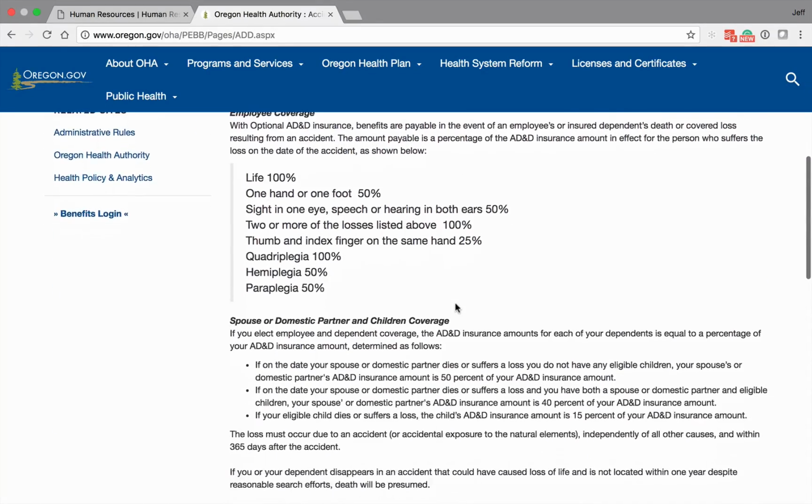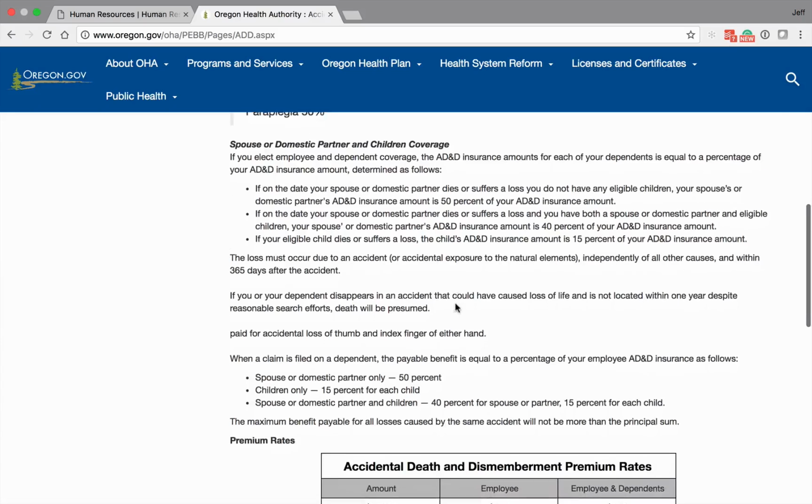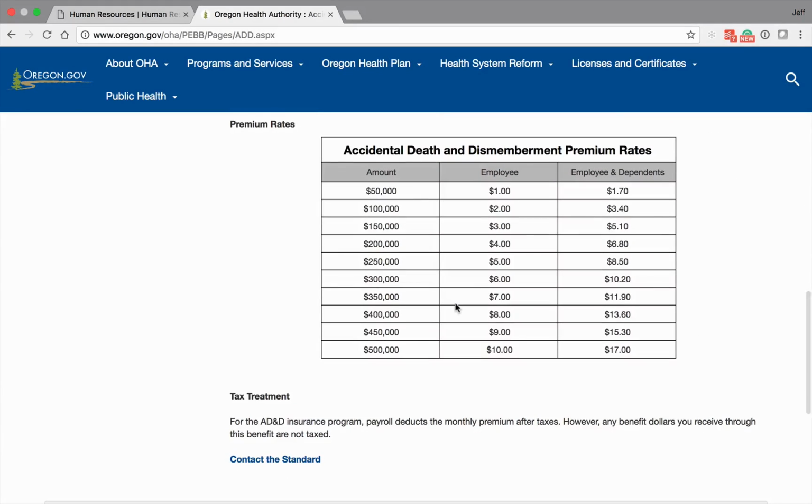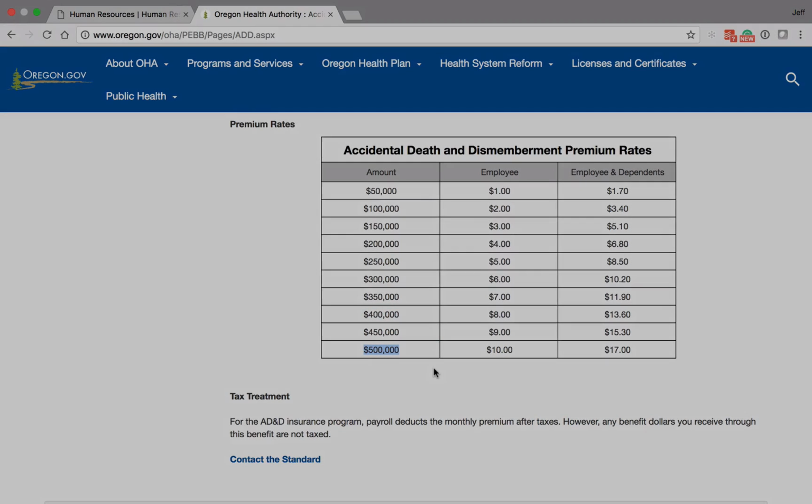If you scroll down through the site, it gives you information and you get to the premium amounts. Accidental death and dismemberment is per $50,000. You'll notice on the rates that for an employee it's $1 for $50,000. For an employee and dependents, it's $1.70 per $50,000. You can go up to $500,000 of insurance for accidental death and dismemberment.